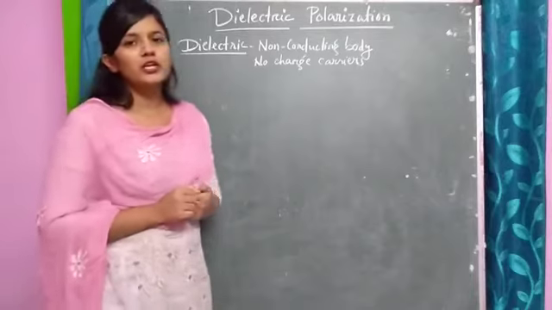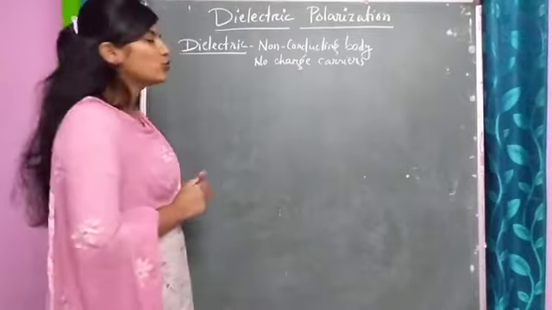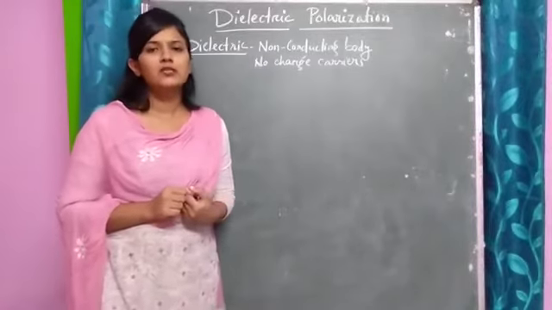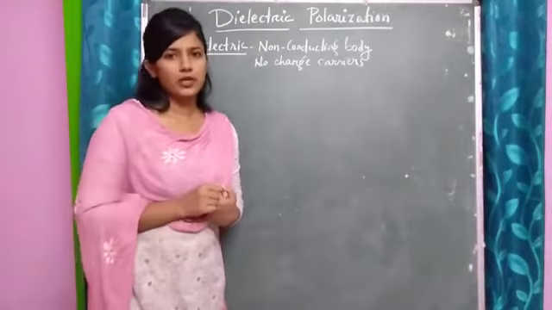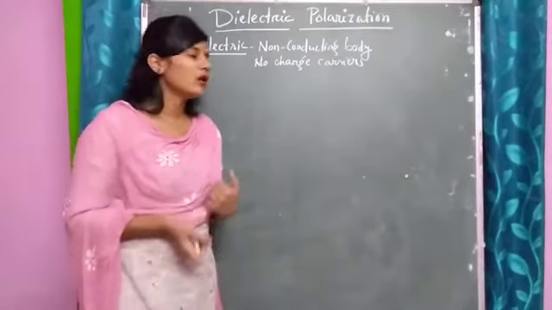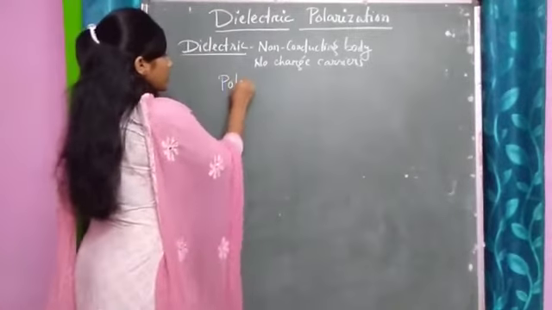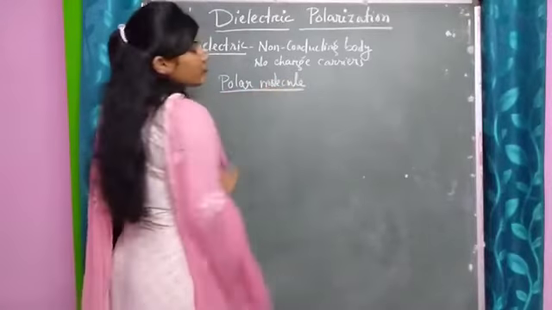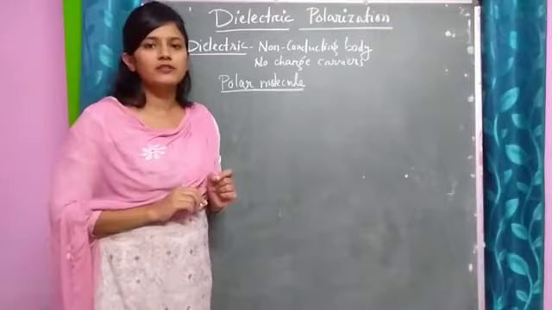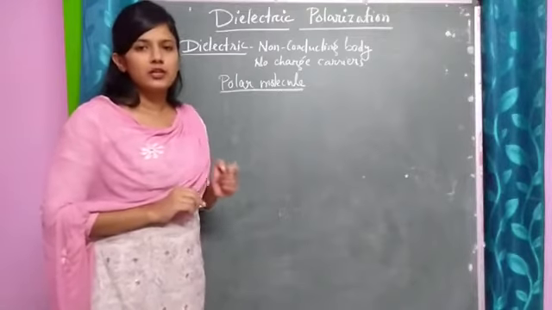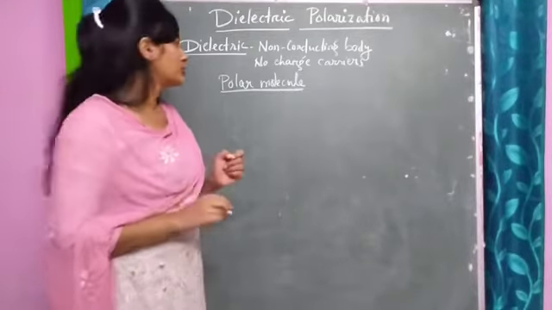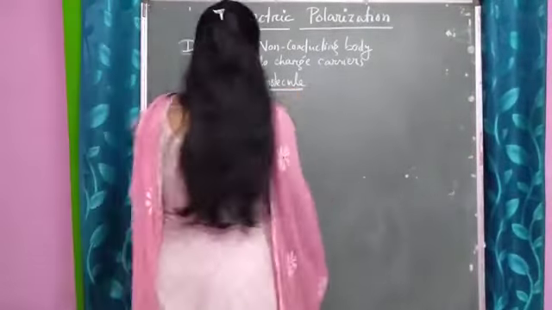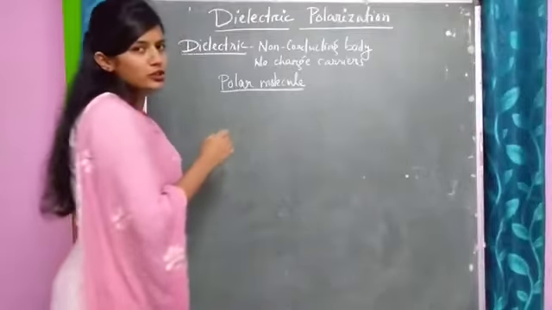So for this dielectric we will discuss two types. A dielectric may be made of polar molecules or may be made of non-polar molecules. So what is a polar molecule and a non-polar molecule? A polar molecule is one where the center of gravity of positive charge will not coincide with the center of gravity of negative charge. That means the center of gravity of positive charge.